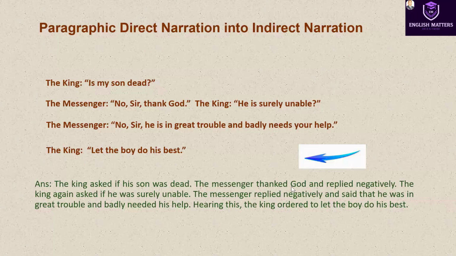The messenger thanked God and replied negatively. The king again asked if he was surely unable. The messenger replied negatively and said that he was in great trouble and badly needed his help. Hearing this, the king ordered to let the boy do his best.